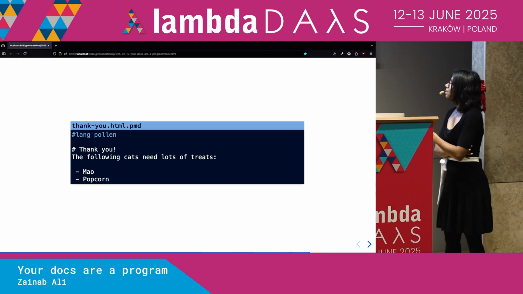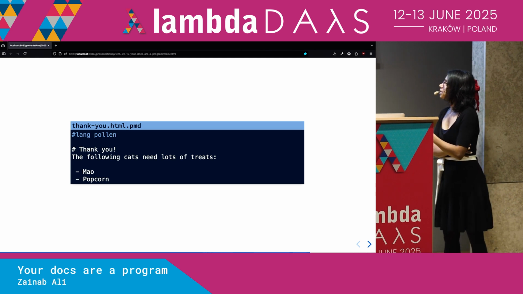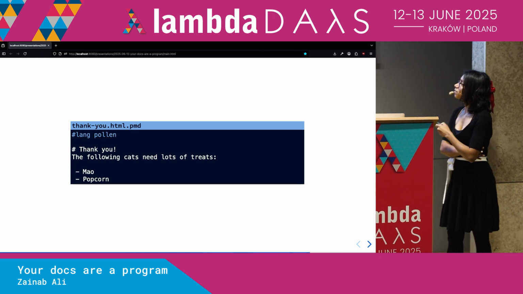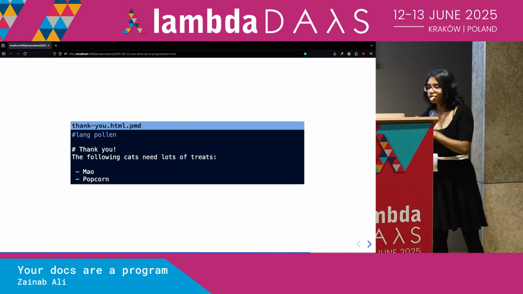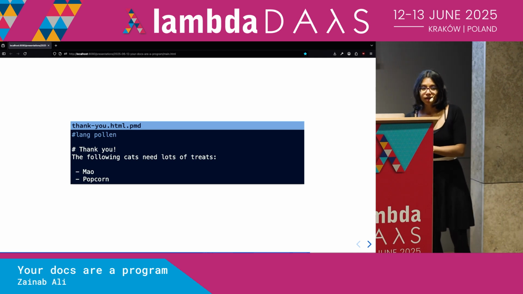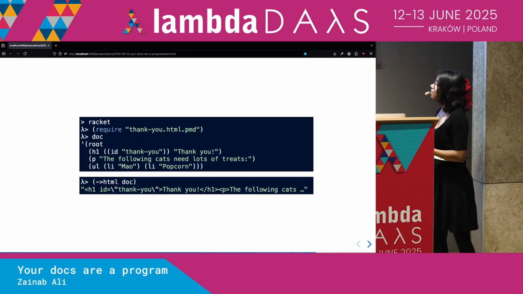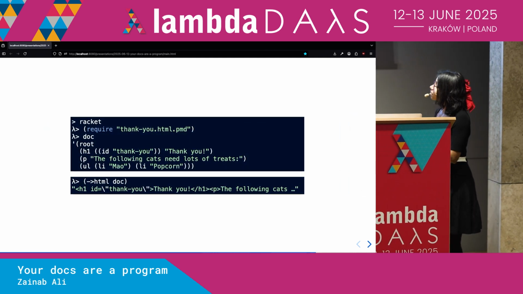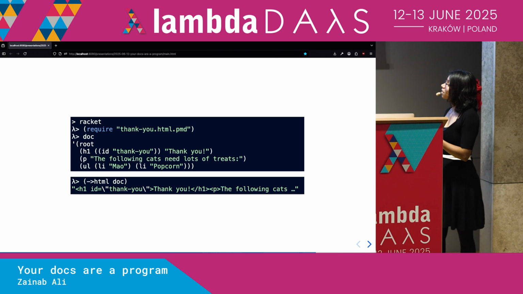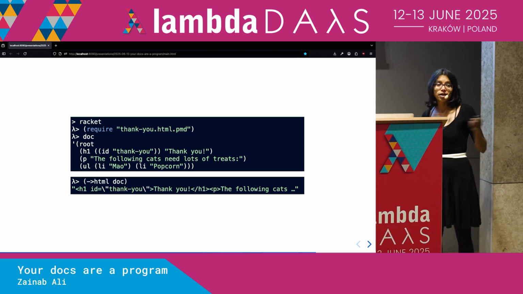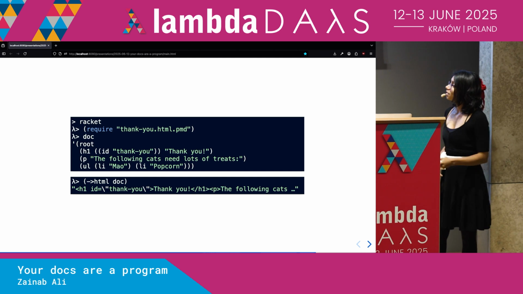So it looks very similar to Markdown. The only difference is that there's this #lang pollen at the top. But it is a programming language. And I know that it is a language because I can evaluate it. So what I can do is go into my Racket REPL and require this file, just as I required the other Racket code.